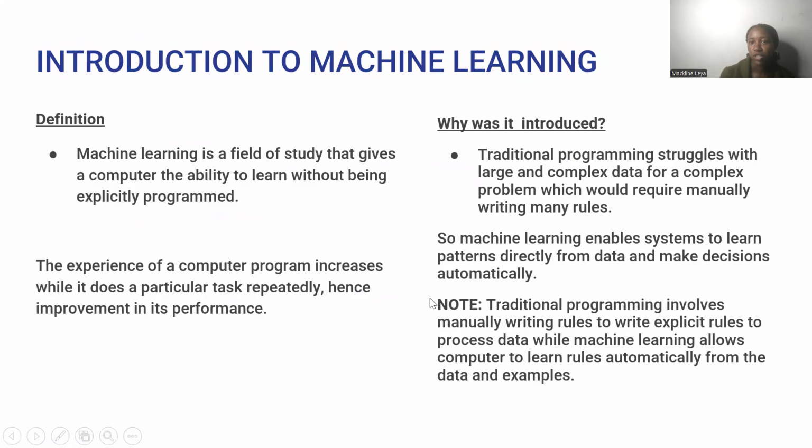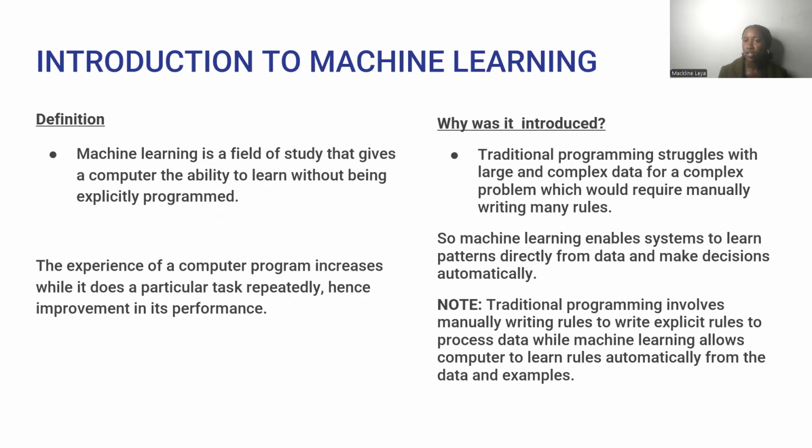So talking about machine learning, this is a field of study that gives a computer the ability to learn without being explicitly programmed. In this case, we can give an example whereby you give a particular task to a computer program and it performs this task repeatedly. So the more it performs this task, the more experience it gets. And the more experience it gets, there will be an improvement in its performance.